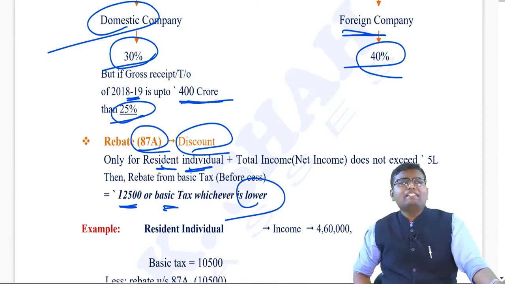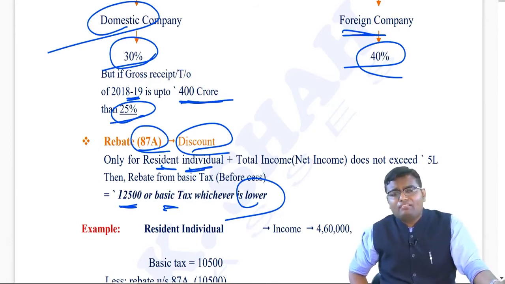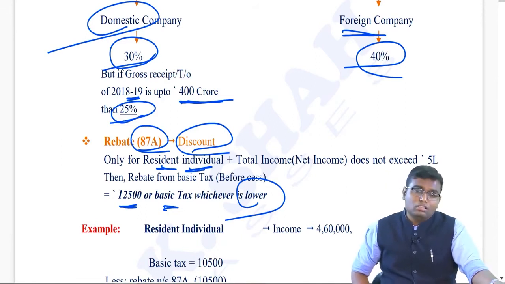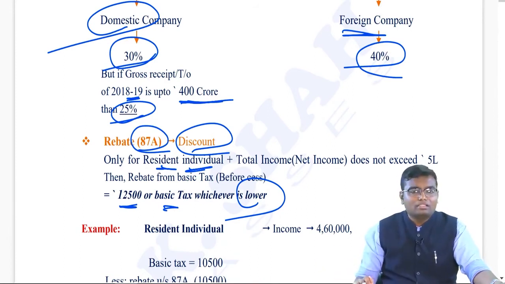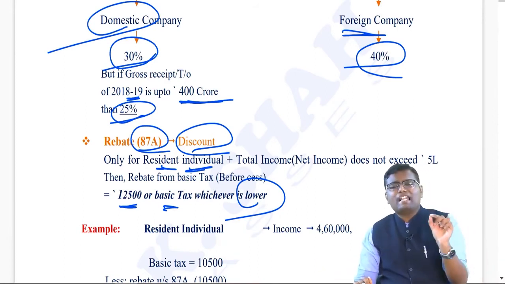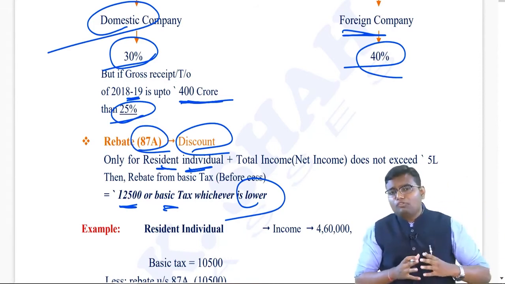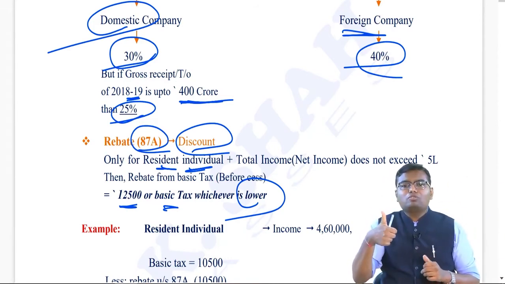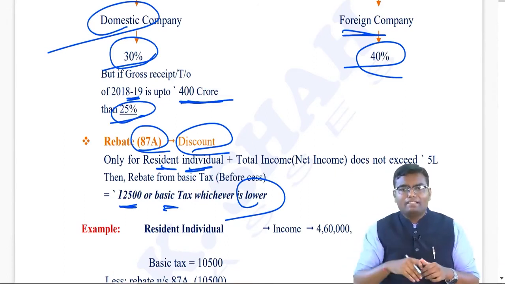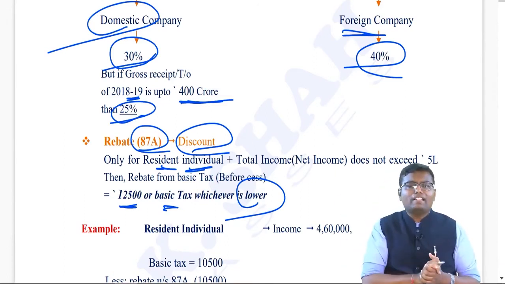So sir, can't we say that for a resident individual, the basic exemption limit is now 5 lakh? No. Because if your total income is, let's say, more than 5 lakh, the rebate concept itself is not applicable. Then you have to calculate tax just like what we have just calculated. But if your total income is up to 5 lakh, first you have to calculate basic tax as per the slab rate, and from that basic tax you deduct the rebate.